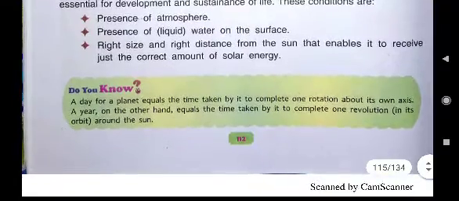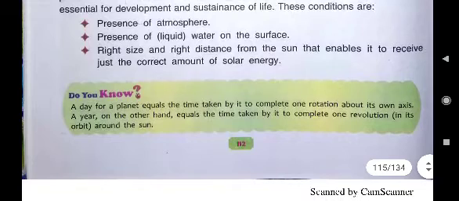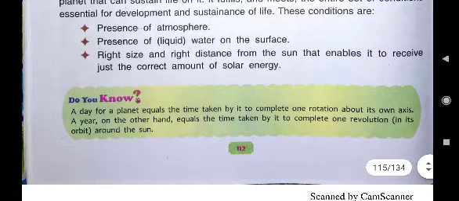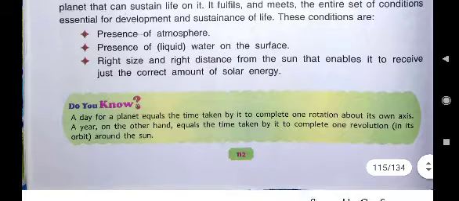Then the second point is presence of liquid water on the surface. Water we all use in the liquid form mostly. Other planets are either too close to sun, means they are very hot, or too far from sun, means they are very cold. Water is not there. Without water, can you imagine your life? No. Jal hi jeevan hai. Save water, save earth. If we save water, then only our earth will be saved.